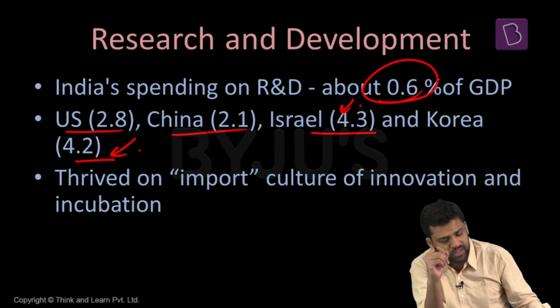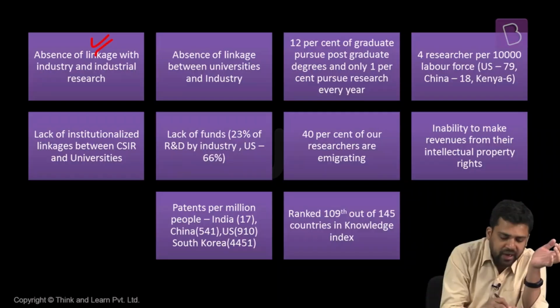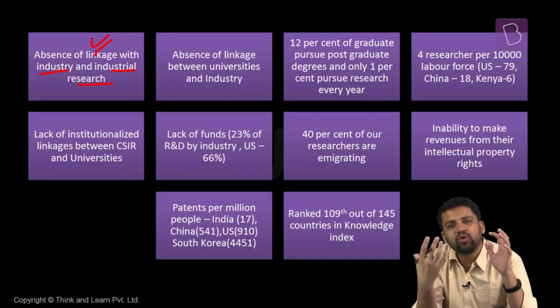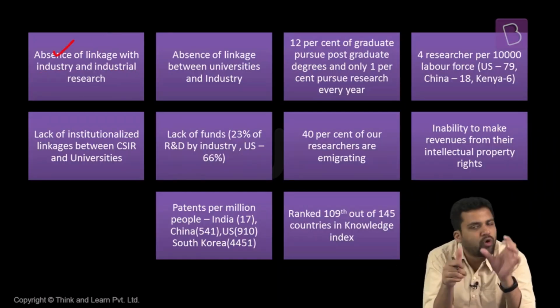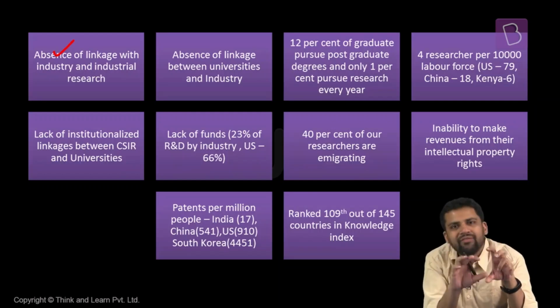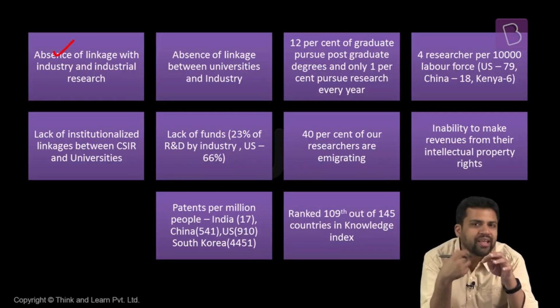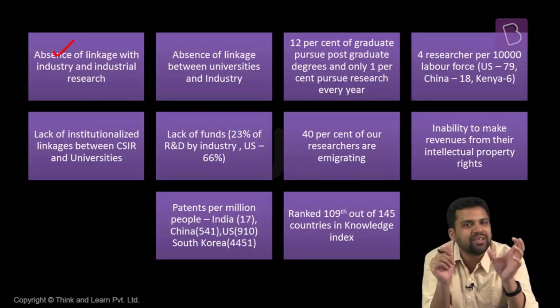Apart from this, what are some of the major concerns here? First thing, we do not have much linkage between industry and industrial research. We have different industry organizations, but they will not be having their own specific research and development. So the first major challenge that we have is absence of linkage between industry and industrial research. Now, what do we mean by this? You might have observed different international firms, a Samsung, a General Electric, they will have their own R&D divisions. But in case of many Indian firms, they will not have their own separate R&D division. So industry is not investing in industrial research.